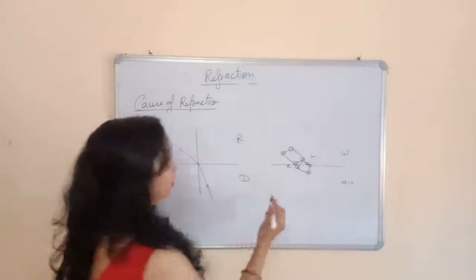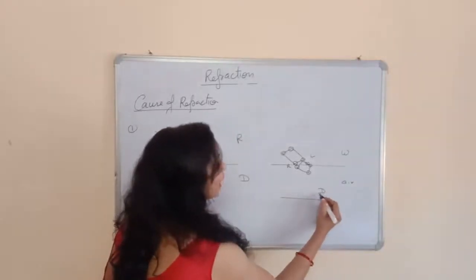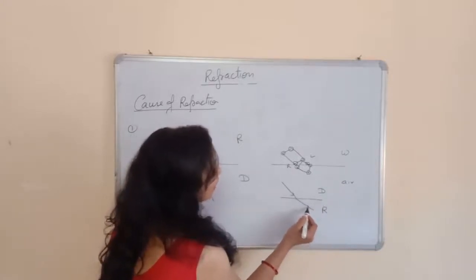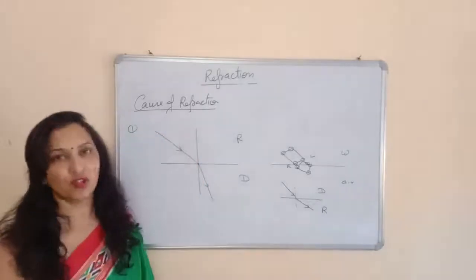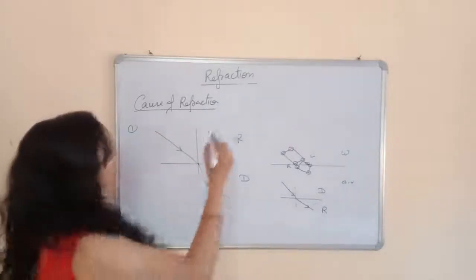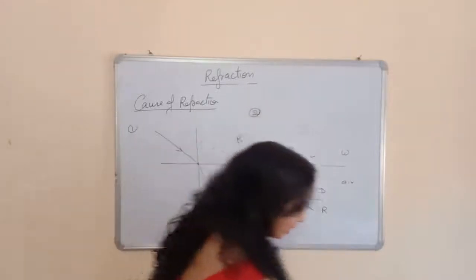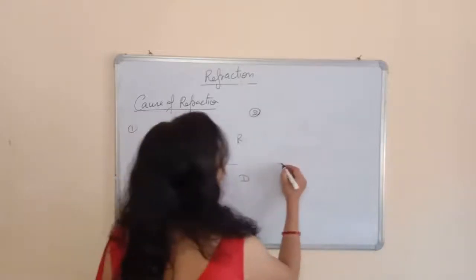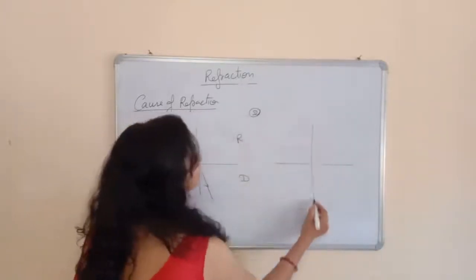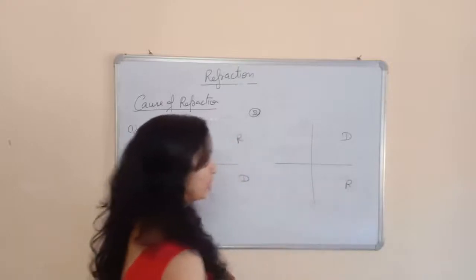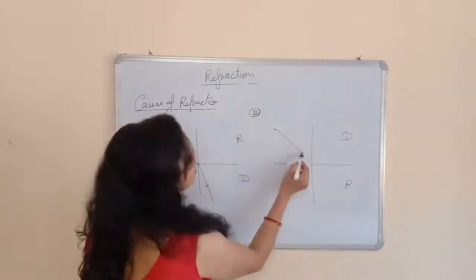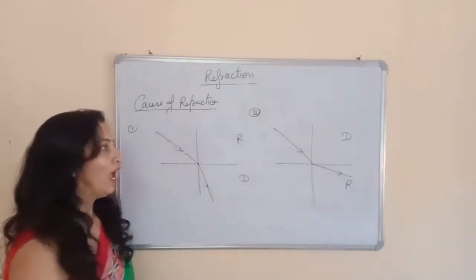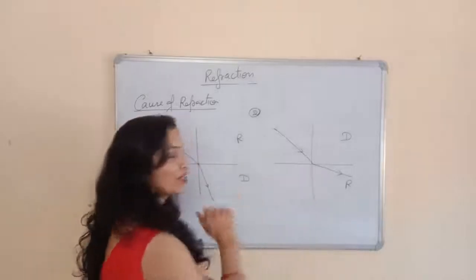This is a four-wheeler. So it means when the light is coming from the denser into the rare medium, if it's coming like this, it will bend like that. It means it will move away from the normal. So this is the second rule. What is the second rule? When the light is coming from denser into the rare medium, the light will bend away from the normal. And this is called the refracted ray.